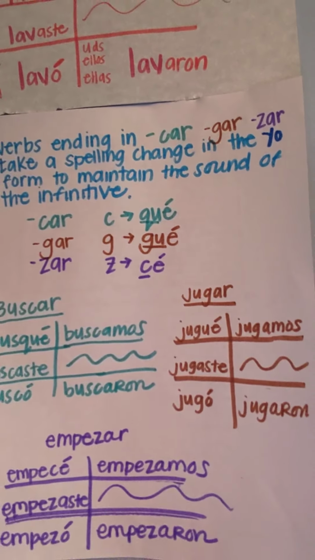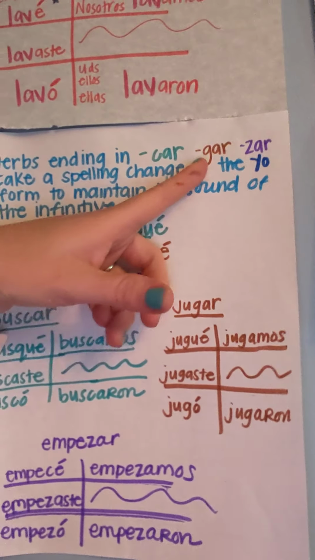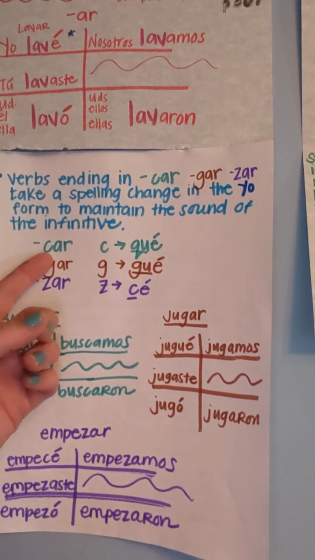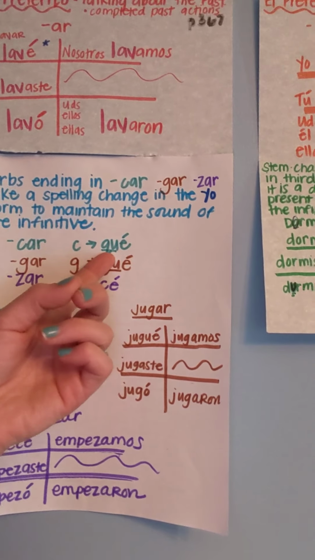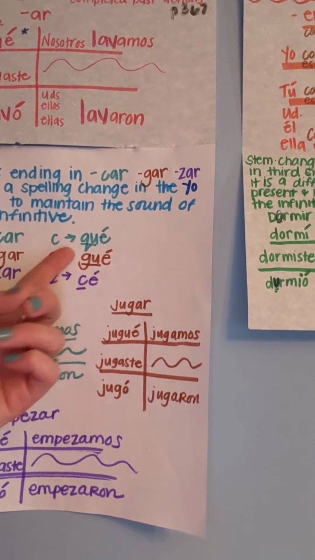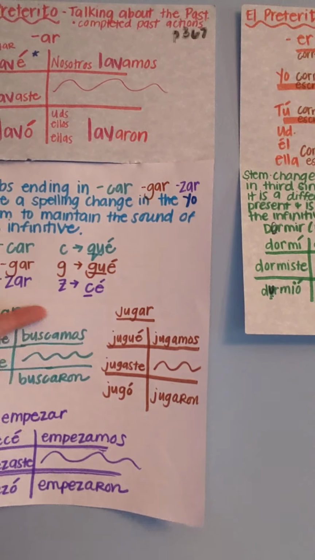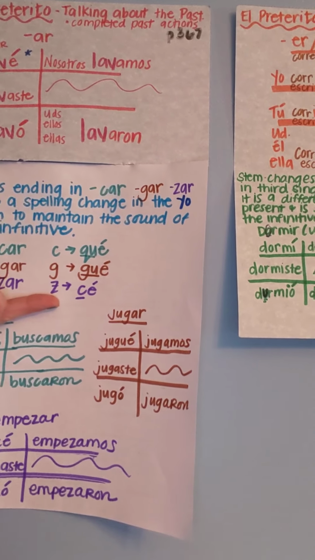So right here, if it's a first conjugation group verb, meaning it's an AR verb, and it ends in a CAR, GAR, or ZAR, it's going to take an orthographic change so that it maintains the sound. If it's a CAR, that C is going to change to a QU, and then we add that E. If we are a GAR verb, it's going to change to a GU, and then we add the E with an accent, and then the ZAR is going to change the Z to a C, then E. This only happens in the yo form for these groups so that we can maintain the sound. What happens with E with some consonants, it changes the way they sound, and that's why we want to avoid that change.